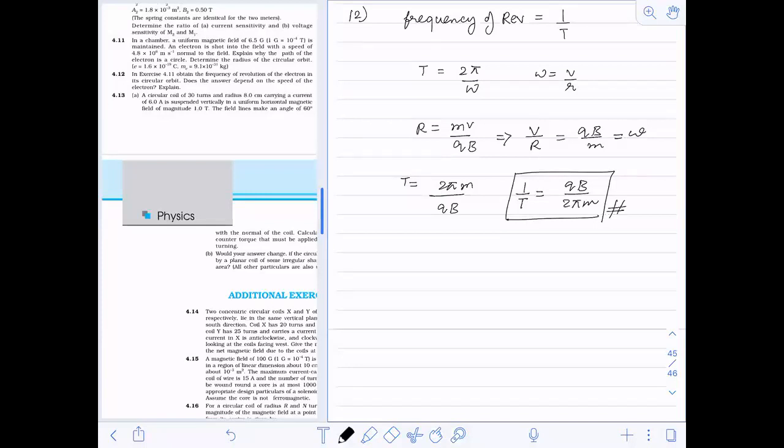I'm not going too fast. No? Am I going too fast? See, these are direct formula based questions. Okay, if you remember the formula, then also you can calculate.